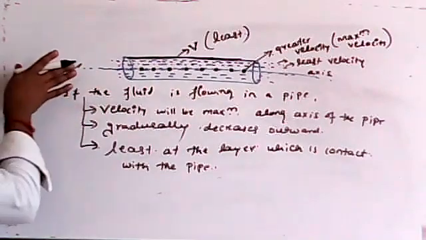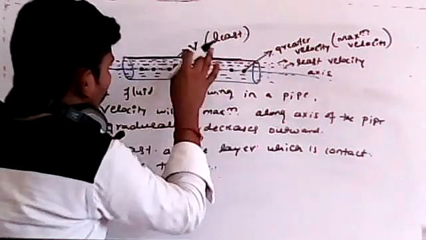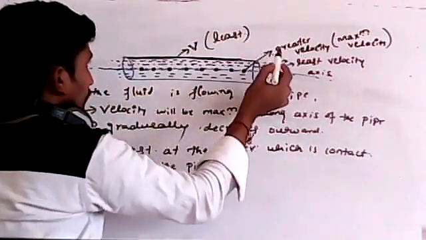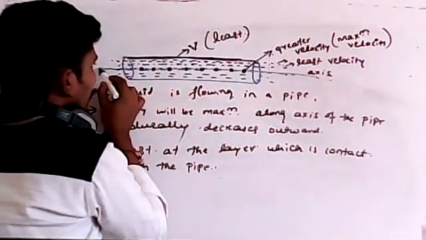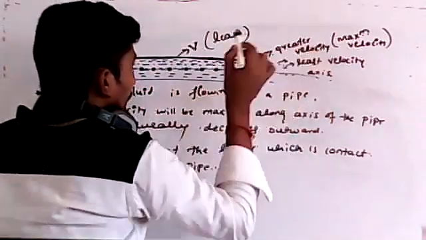Remember, when a liquid or fluid is flowing through a pipe with a restricted area, the velocity will be maximum or greater for the molecules moving along the axis. At the axis it will be maximum.